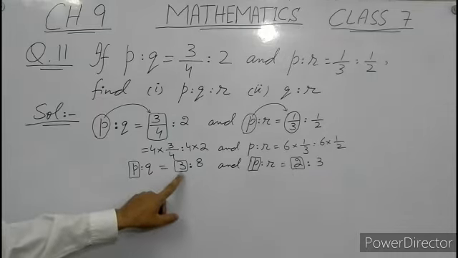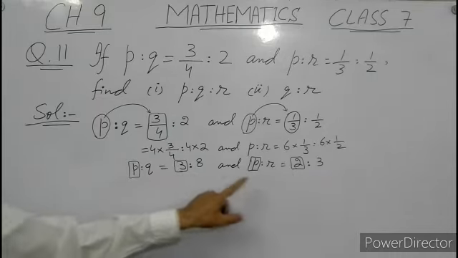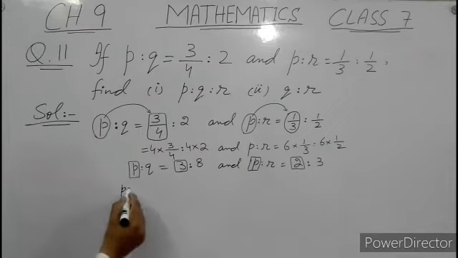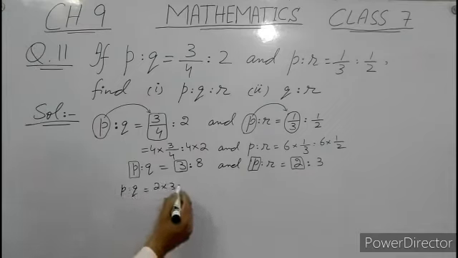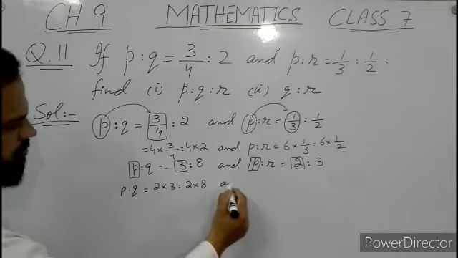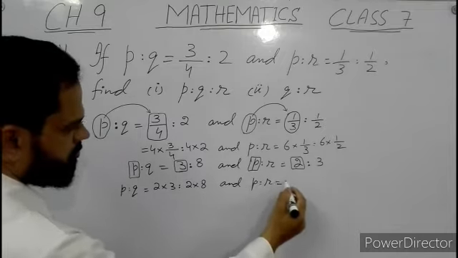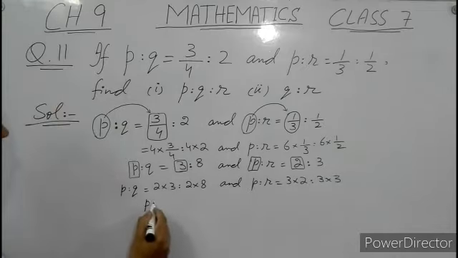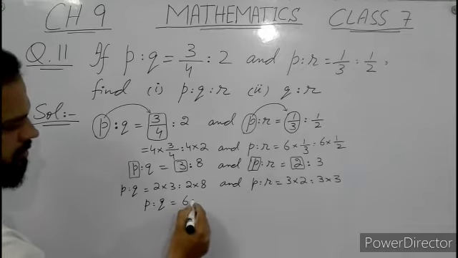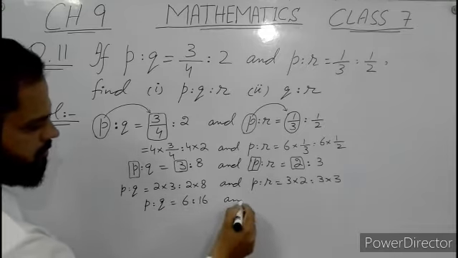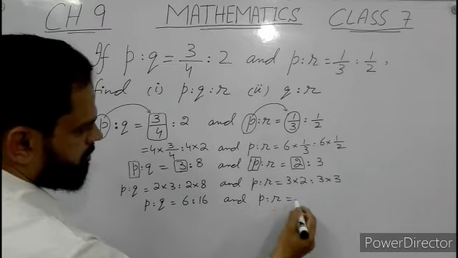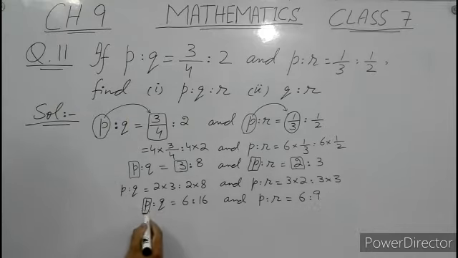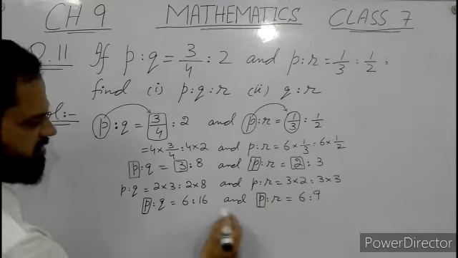So we will make here 6 by multiplying with 2, and here we will multiply with 3. Now representation of P's in both the ratios have become a same number.